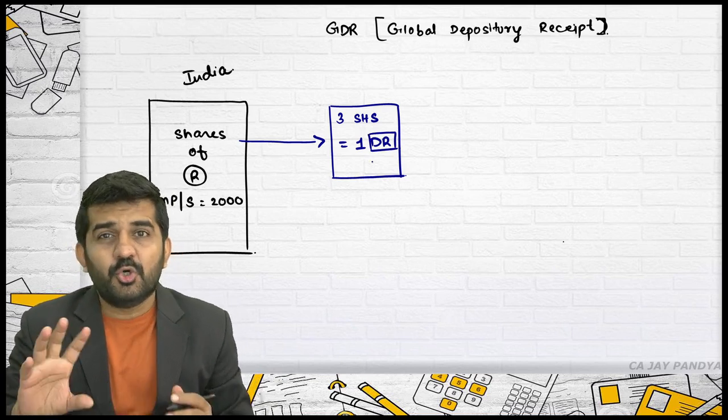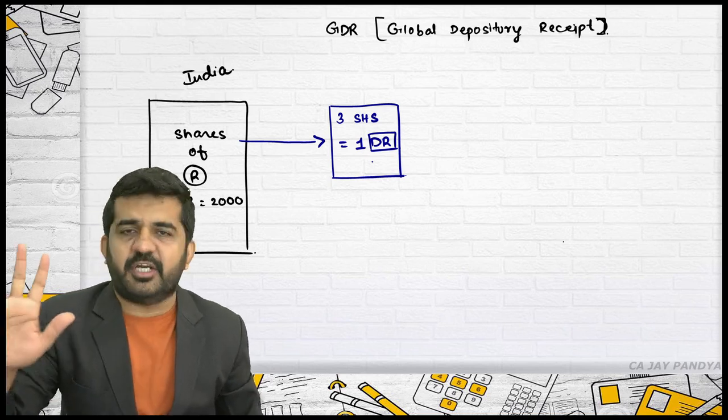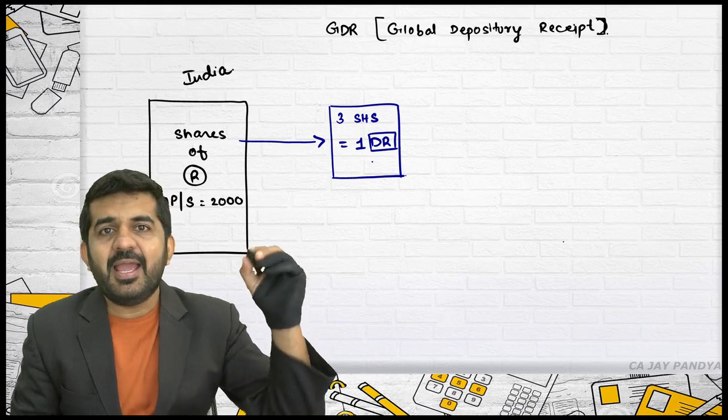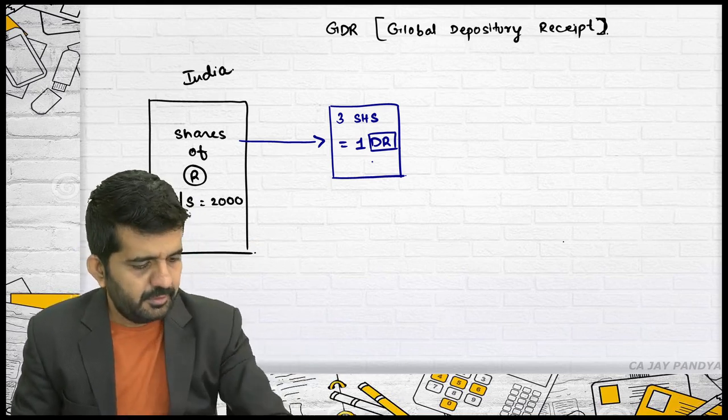Is it alright? So the shares are converted into another document. How it is converted, that also understand. And say this is to be issued in London market, that is in UK.